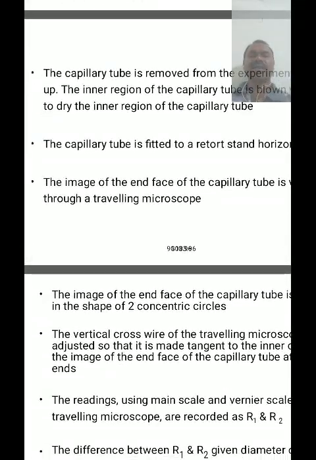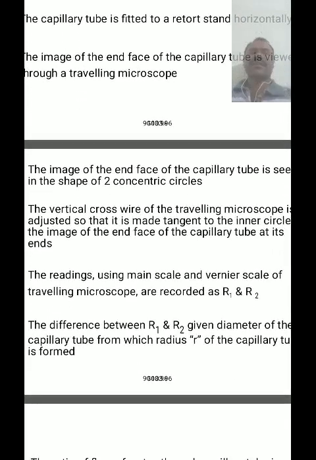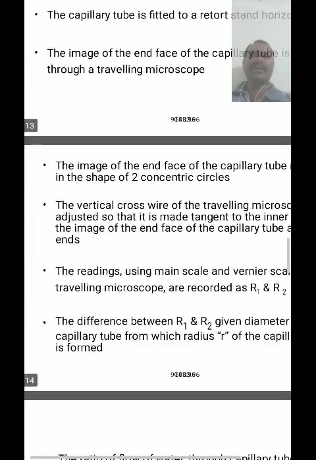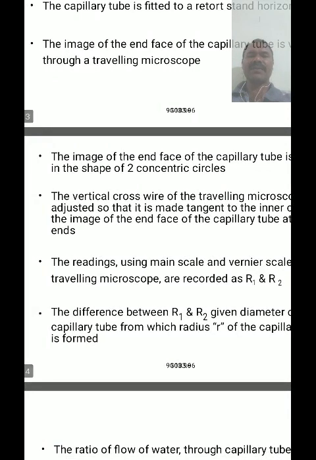We have to adjust the eye lens and objective lens exactly to focus the inner circle of the capillary tube in the traveling microscope eye lens. The image of the end face of the capillary tube is seen in the shape of two concentric circles.